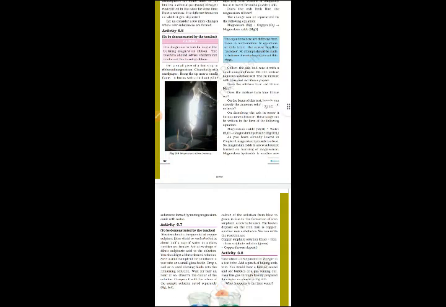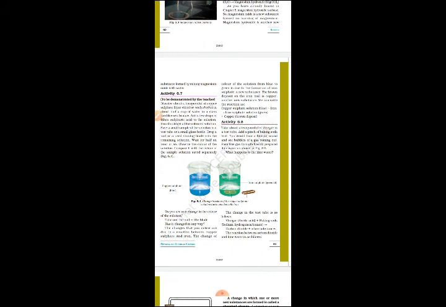Now here see the next, activity 6.7. Dissolve about a teaspoon of copper sulfate in about half a cup of water in a glass tumbler or a beaker. Add a few drops of dilute sulfuric acid to the solution in one glass tumbler or beaker. You can see in figure 6.4, first beaker. Here we have to add copper sulfate to the half cup of water in the glass tumbler, then add a few drops of dilute sulfuric acid. You should get a blue color solution, you can see in the figure.